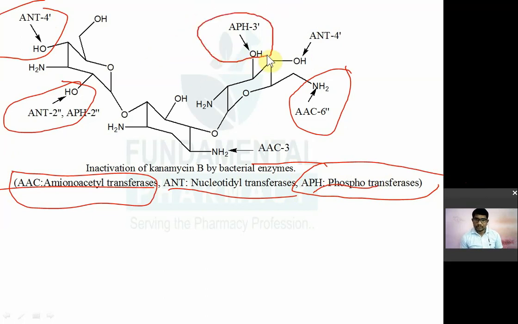इतना डिटेल में कोई पूछेगा नहीं आपको, but just for your information, bacteria develop resistance to aminoglycosides because they produce different kinds of enzymes which can inactivate the aminoglycosides. So ये structure of kanamycin है, and it is inactivated by different enzymes, which are shown in this diagram. कहाँ पे वो अटैक करेंगे, कहाँ पे वो inactivate करेंगे.